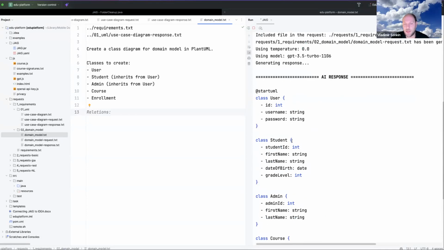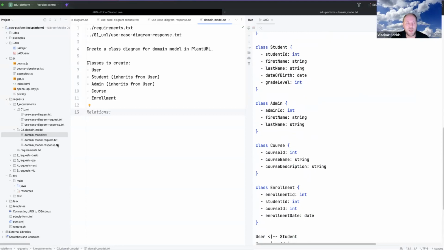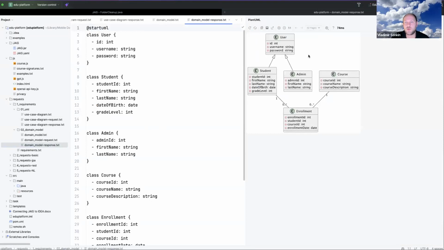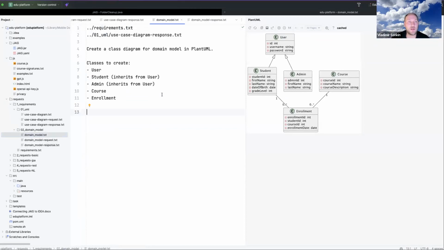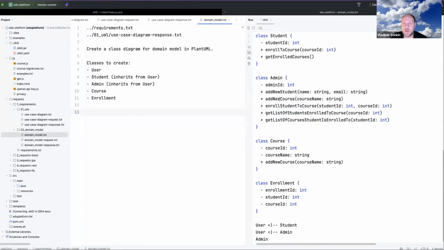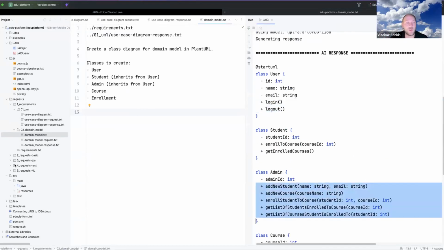Okay, it is generating, and you can see it is much better now. In this case, it is almost close to what we expect. But it depends on the generation, because it is nondeterministic, and the next time it may give another result. So the behavior is indeterministic. I do it one more time, and here we have received another result, with methods: login, logout, many methods. We do not need all these methods.